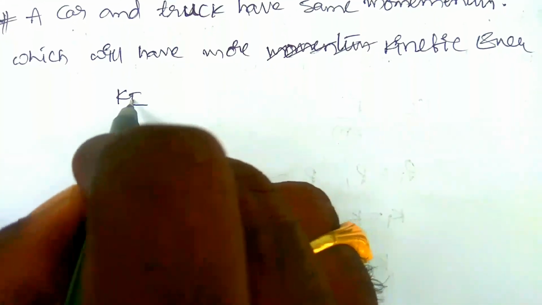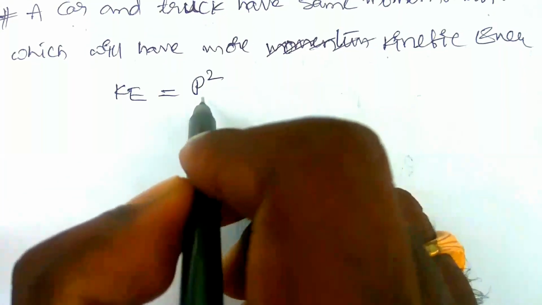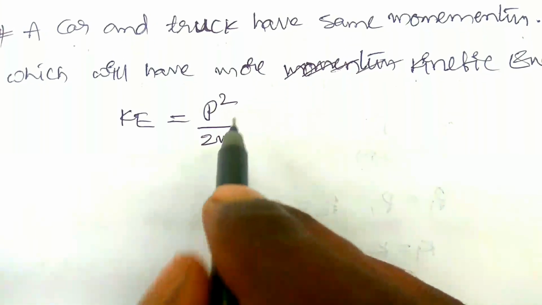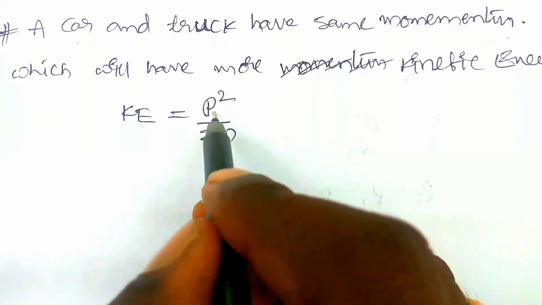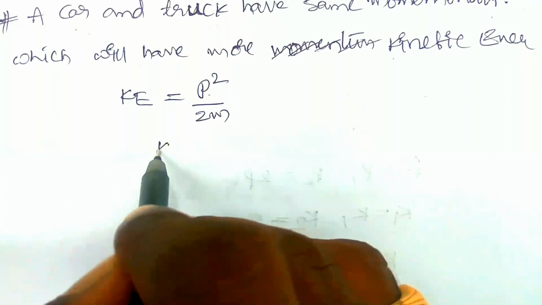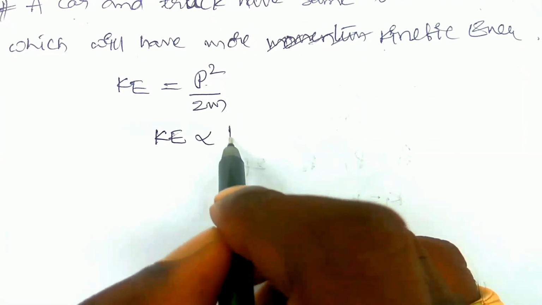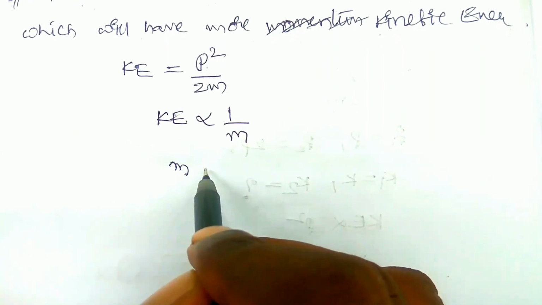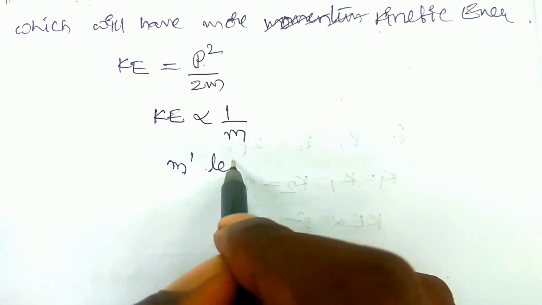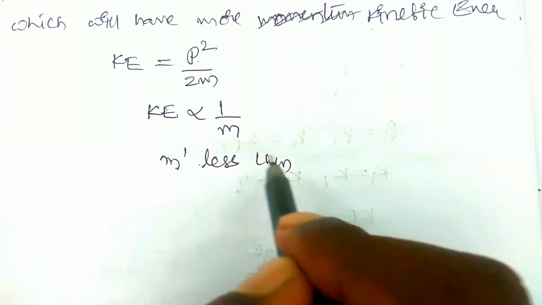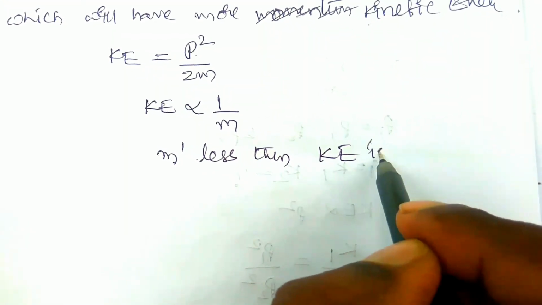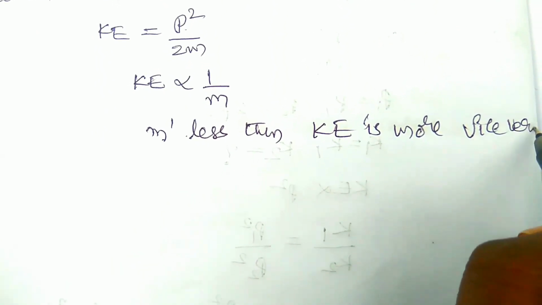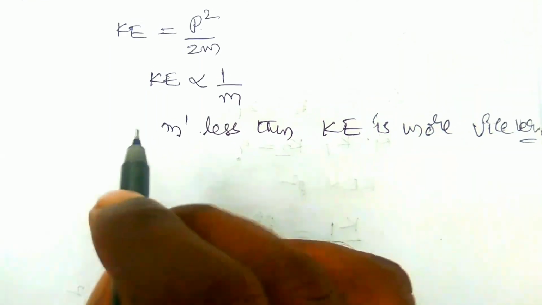The kinetic energy of the body is equal to p square by 2m. This is the relation between kinetic energy and the momentum of the body. Here the momentum is the same, but the kinetic energy is inversely proportional to the mass of the body. If mass is less, KE is more; vice versa, mass more, KE less.